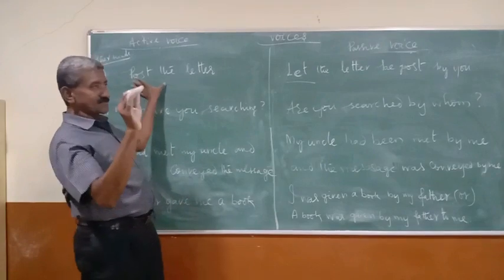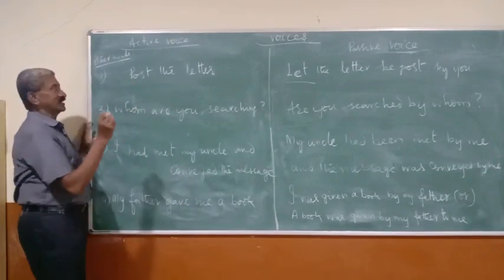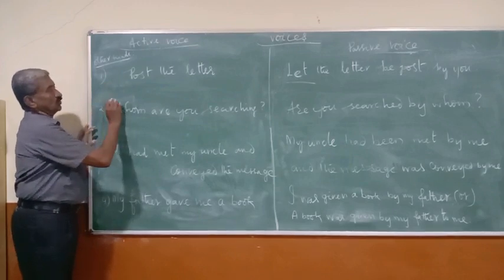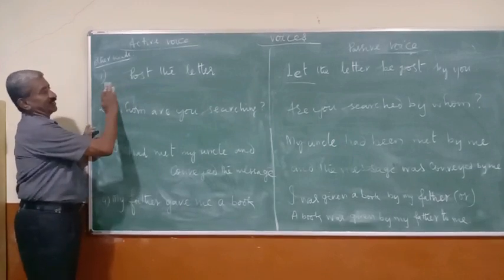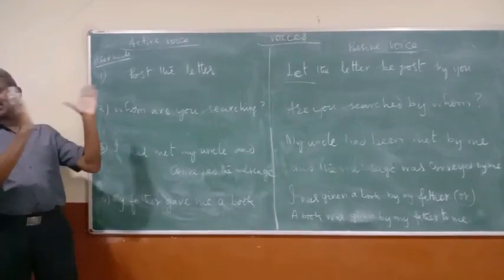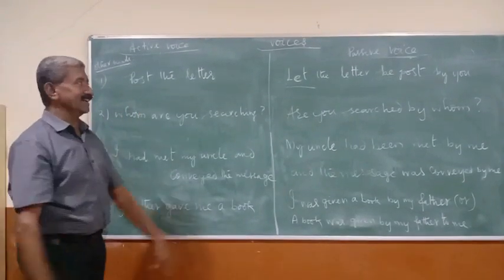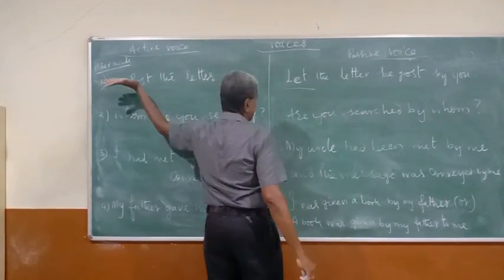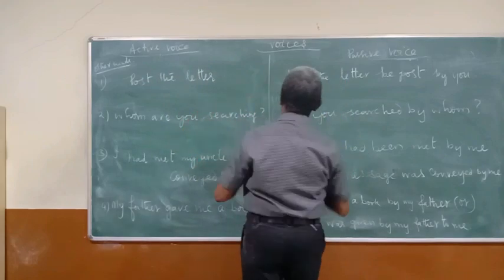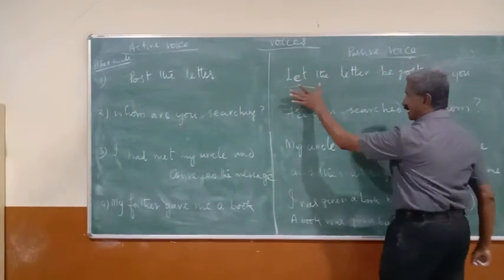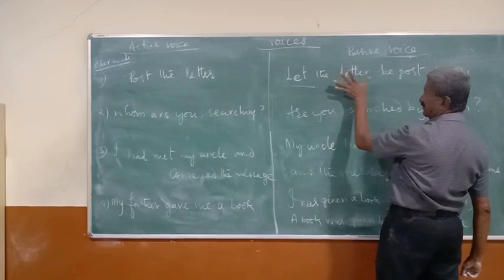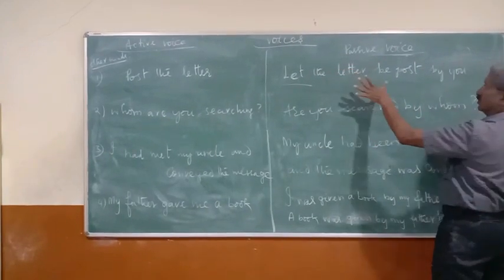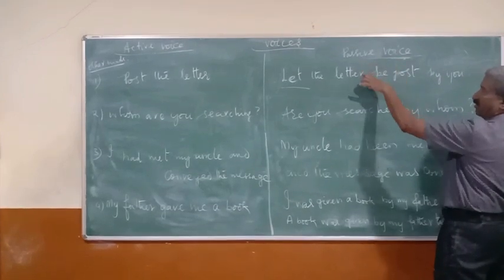You understand? Post the letter. When you say post the letter, there is a subject, you. It is a hidden subject. So let us understand that you is a hidden subject. Let's try to change. Let, next the object, let the letter, shown in passive form.